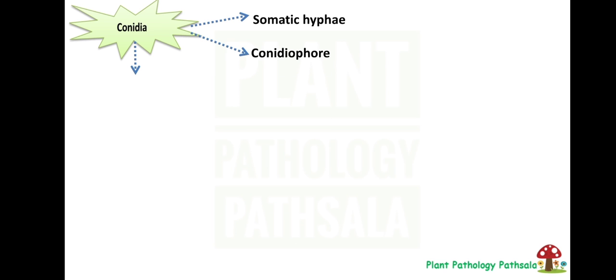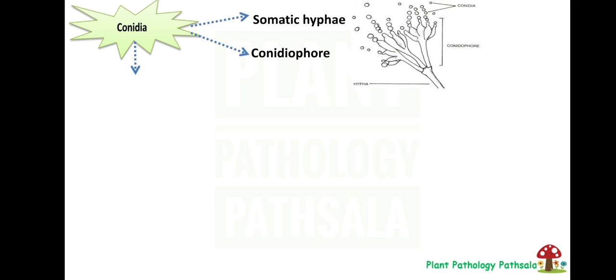Then second one is on conidiophore. Conidiophores are different from the somatic hyphae. In this picture, you can see a hypha over which conidiophores are formed. This is the conidiophore and some tube-like structures are there, called sterigmata. In conidiophore, these sterigmata may or may not be present. Over this conidiophore, the small circle-like structures are called conidia.